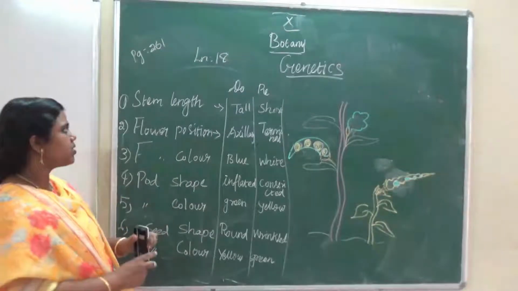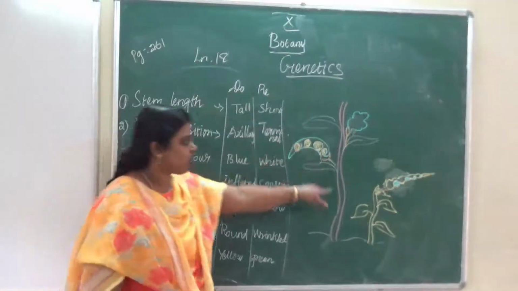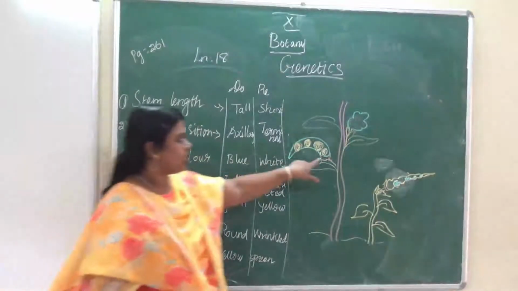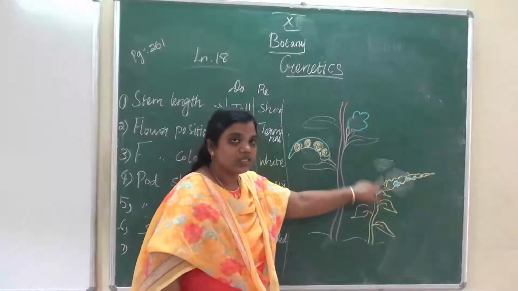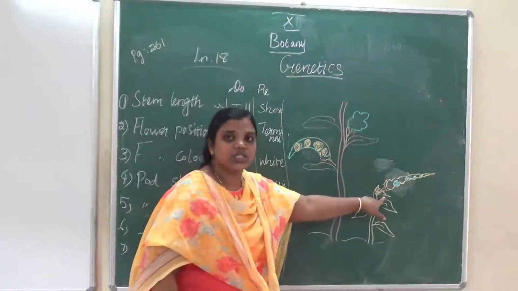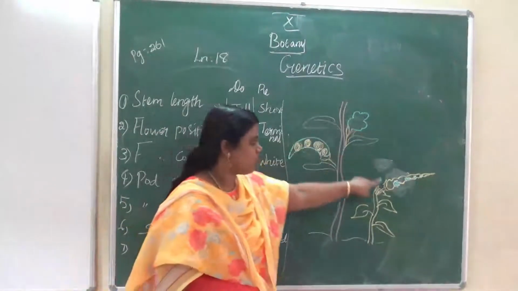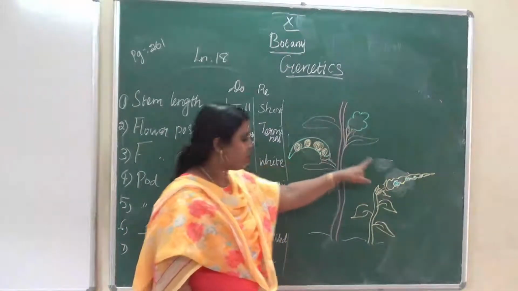What are the characters? Stem length: tall, short. Flower position: terminal and axillary. Flower color: blue, white.